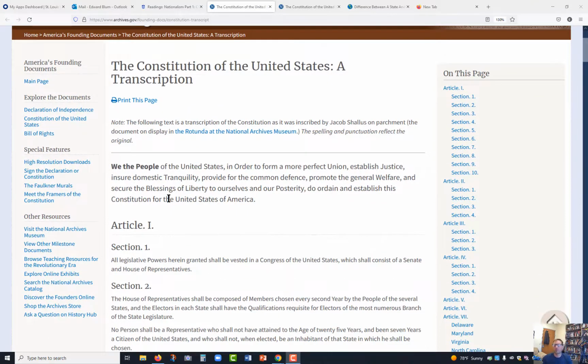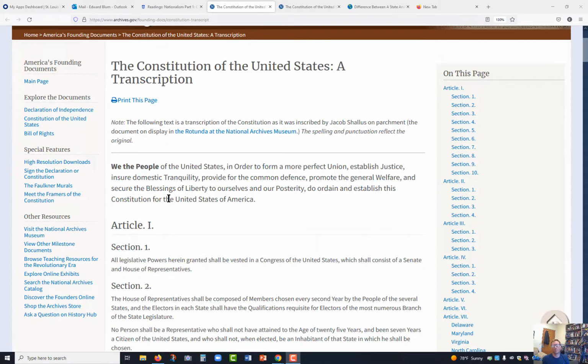The Constitution and the Declaration of Independence, which is from 1776, often get thrown around as if they're the same document. They're not at all. The Declaration of Independence was members of the American colonies saying they wanted to be independent from the British. This document, the Constitution, is actually a government formation.